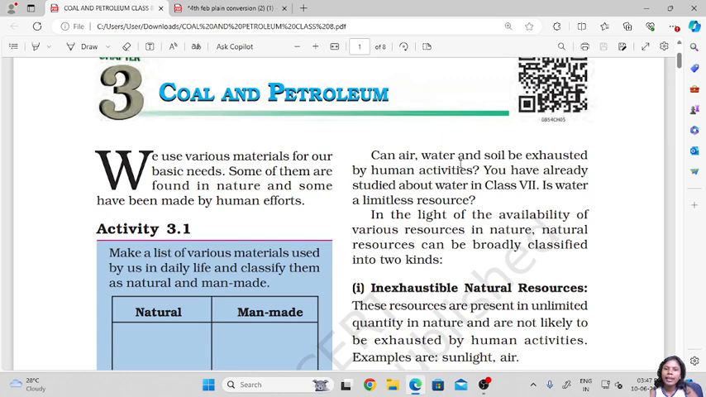Now, can air, water and soil be exhausted by human activities? Air won't be exhausted. Soil also cannot be exhausted, but the limitation of water is there. Now we say we have plenty of water, but that plenty of water is not completely drinkable for us. We need fresh water, but most of our planet consists of saline water or salt water, which is not consumable. So water thus becomes a limiting resource for us.